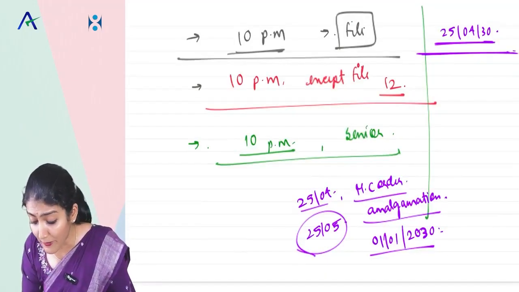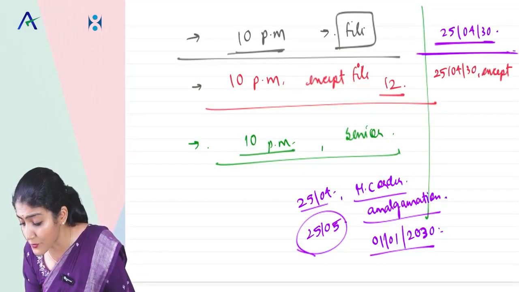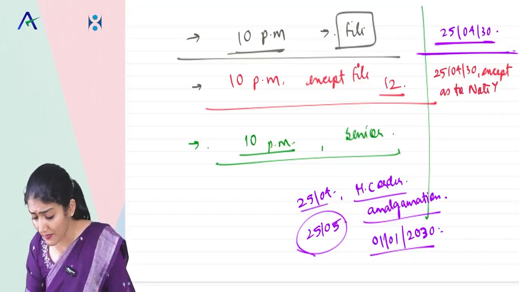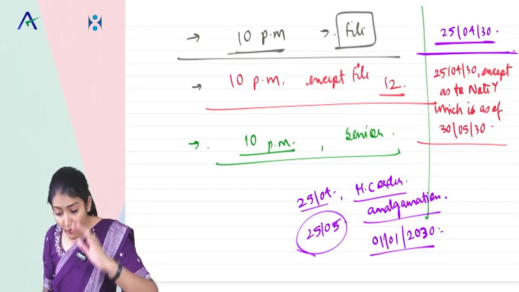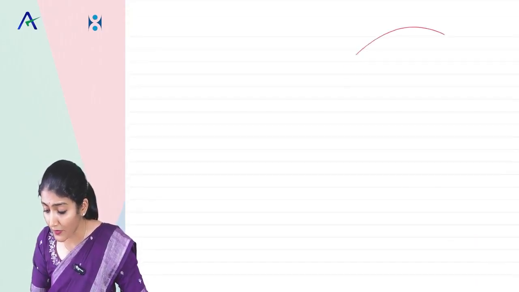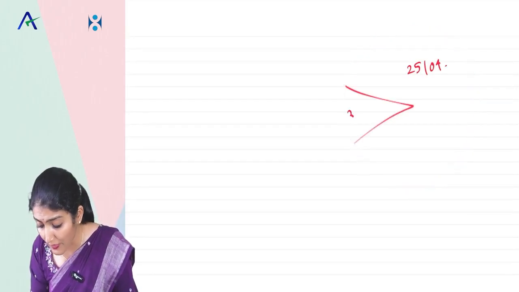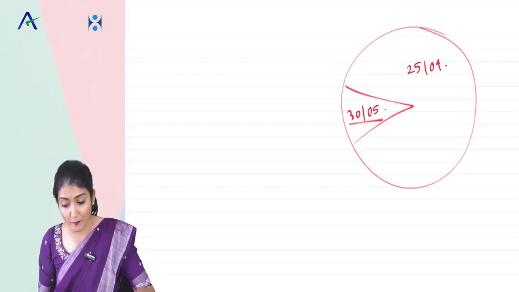And now the date of my audit report will be two dates. One, 25th of April 2030, except as to note Y. What is note Y? Where that amalgamation entry has been explained, which is as of 30th of May 2030. Example. So for entire financial statements, what is the date of my audit report? 25th of April. But only for that amalgamation entry, what is the date of my audit report? 30th of May.